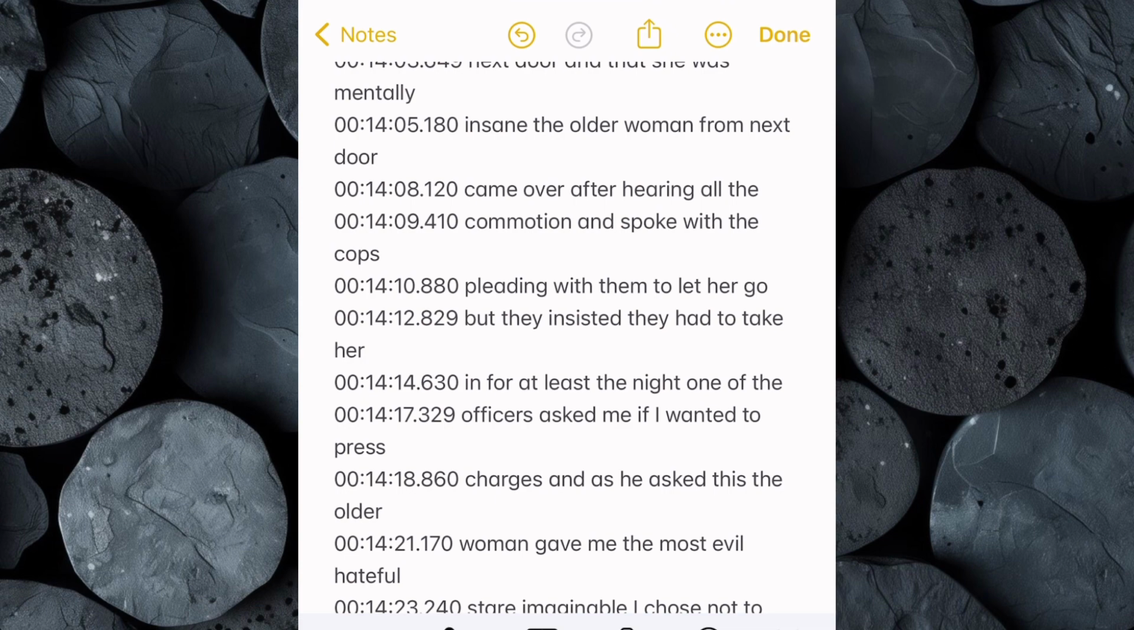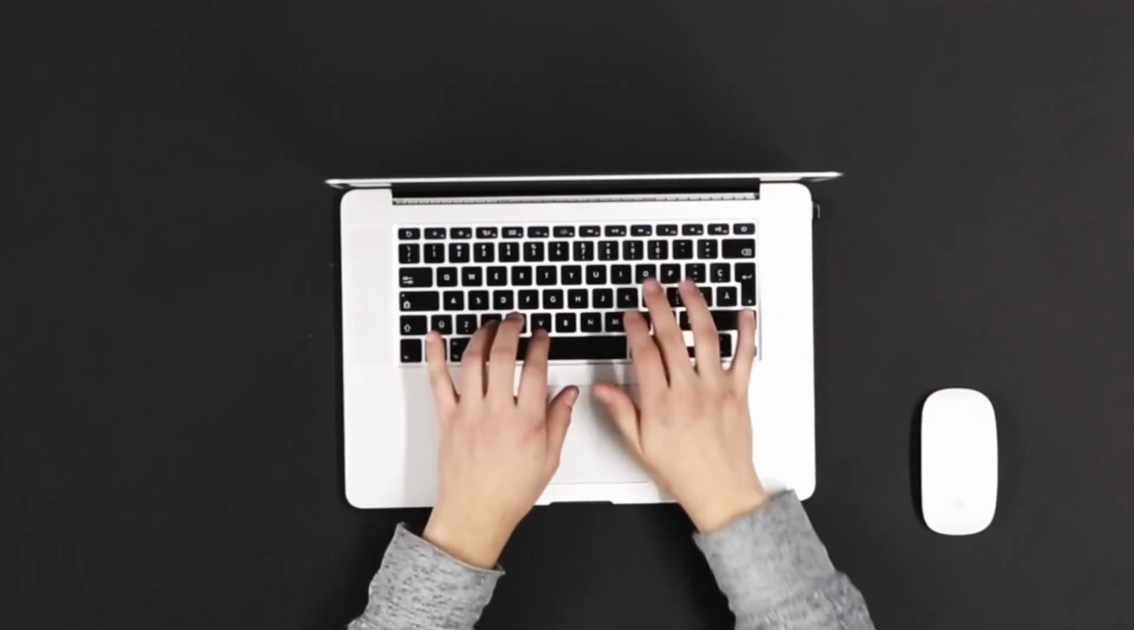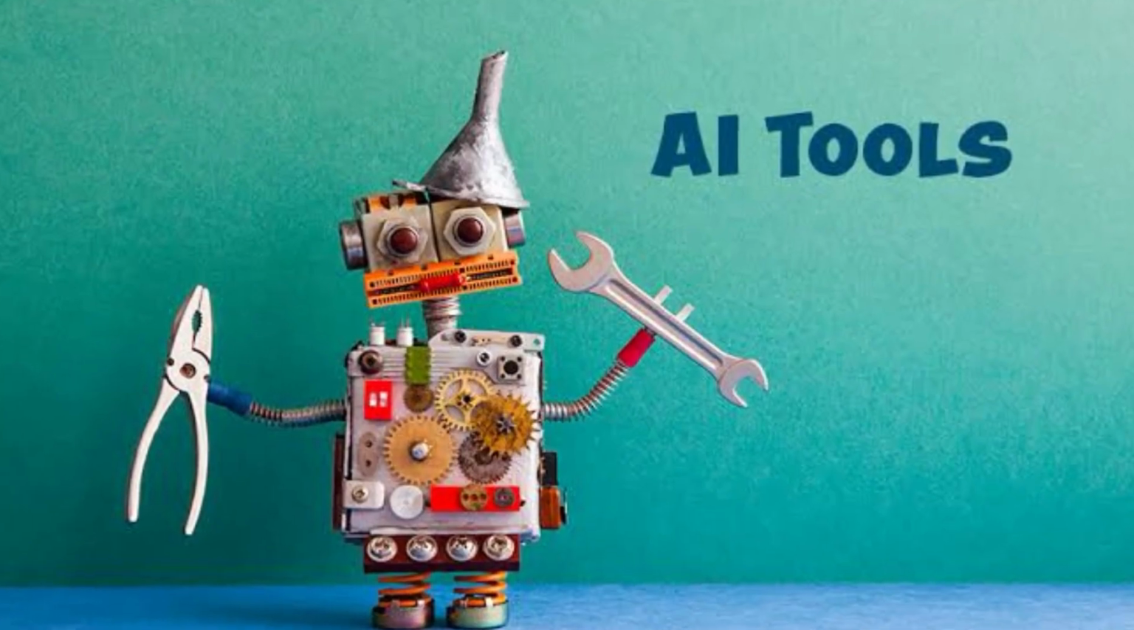We're not here to simply copy and paste someone else's work. Instead, we're going to use this transcript as inspiration to craft our own unique horror story script. And the best part? AI will do most of the work.